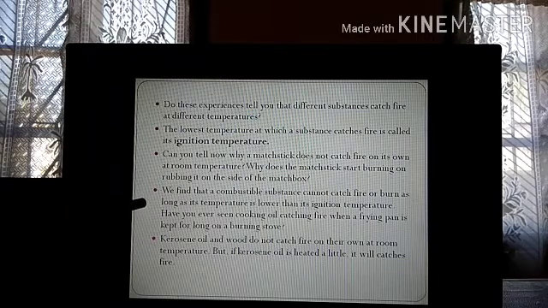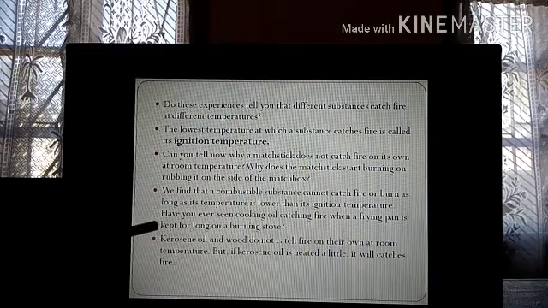Have you ever seen cooking oil catching fire when a frying pan is kept for a long time on a burning stove? Suppose you have the frying pan on the burning stove, you have put some oil and you have left the oil that way. You have forgotten to put the vegetables in the oil. The oil is just there and it is burning. So you will see that your kadhai or your frying pan will catch fire after some time.